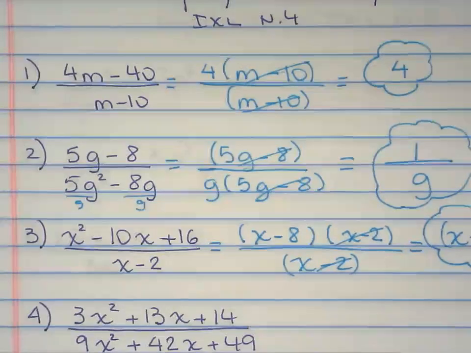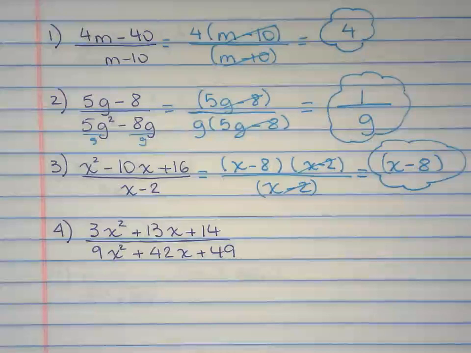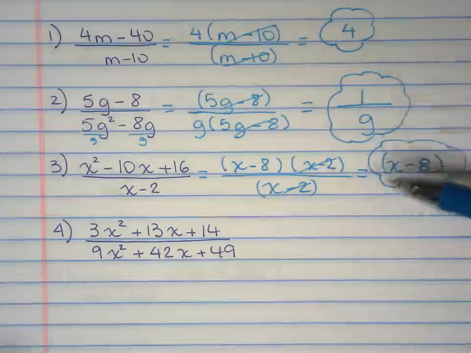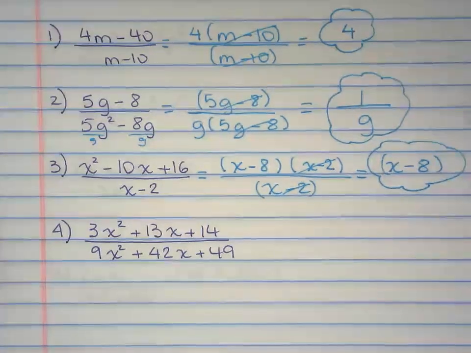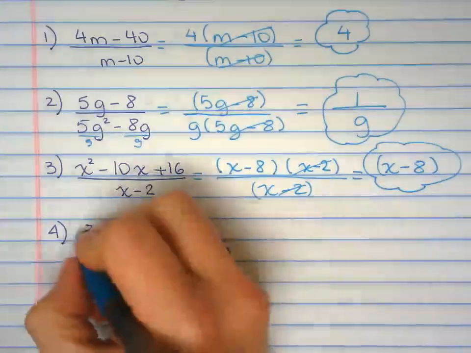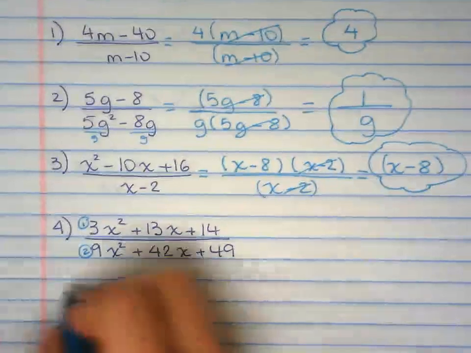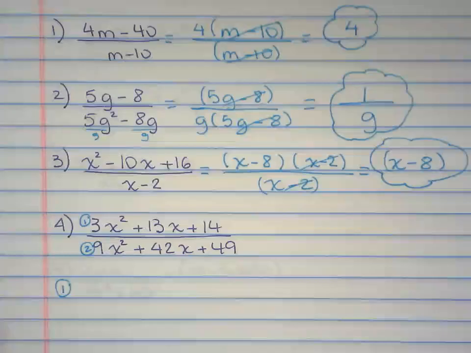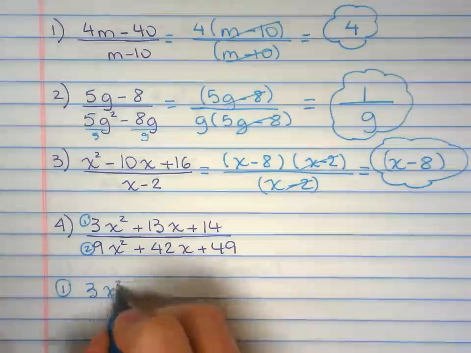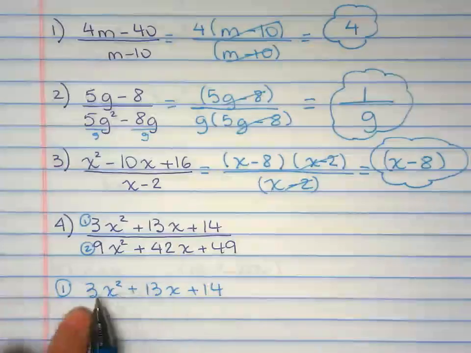Oh, you can see, can you? Right there. All right. Number 4 will take a little more work, but it's the same idea. That's why I start easy, because I know you guys have the good background to factor as you see. So I'm going to number that. I'm going to start out by factoring number 1 right there. So 3x squared plus 13x plus 14.